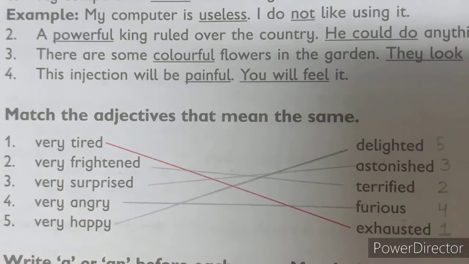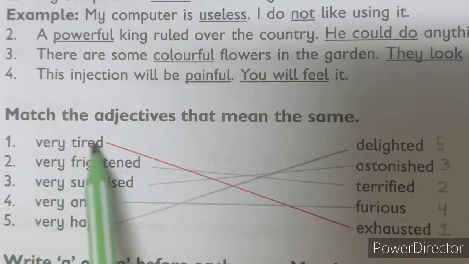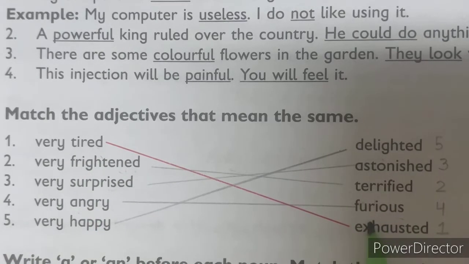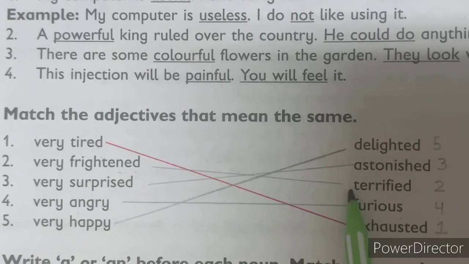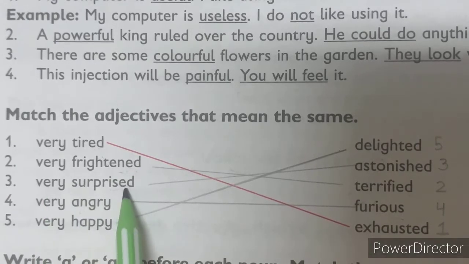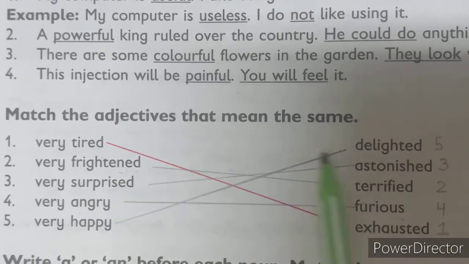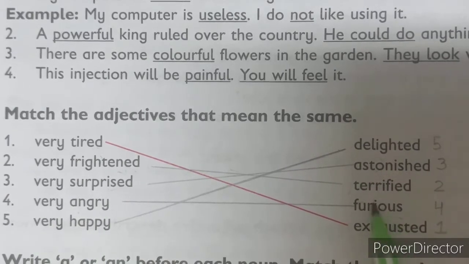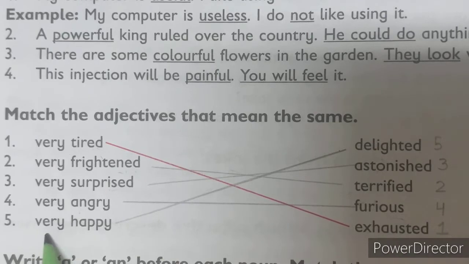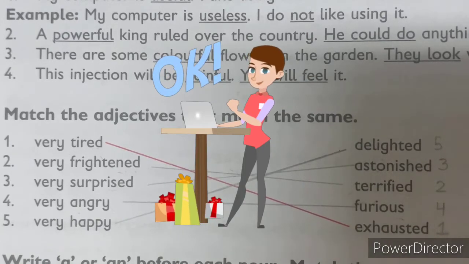Okay? Number 1, very tired, exhausted. Very frightened, terrified. Very surprised, astonished. Number 4, very angry, furious. Number 5, very happy, delighted.